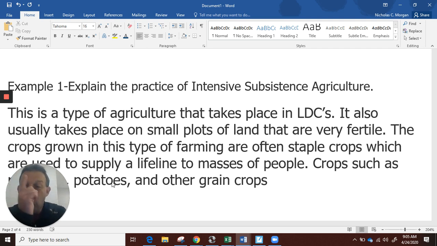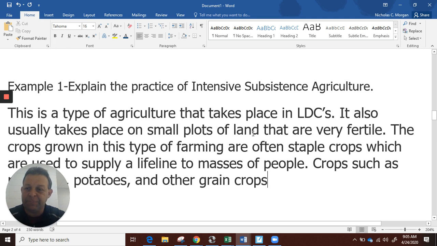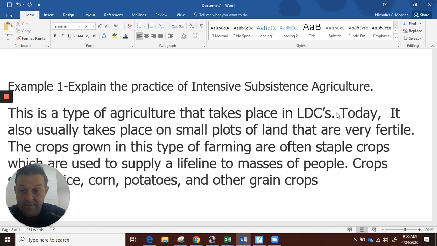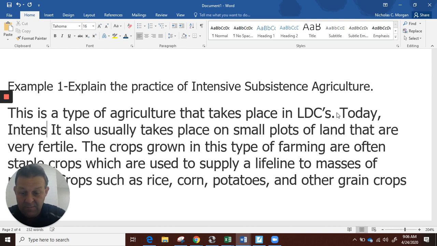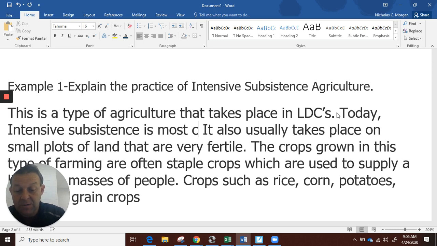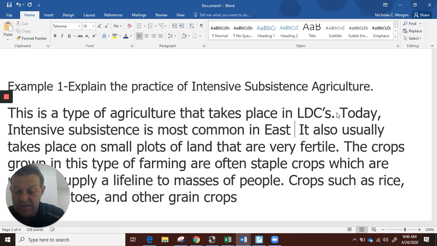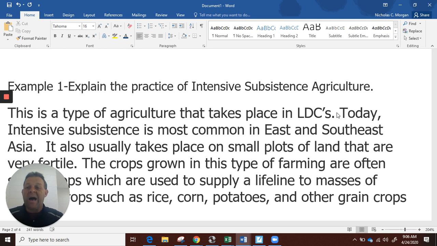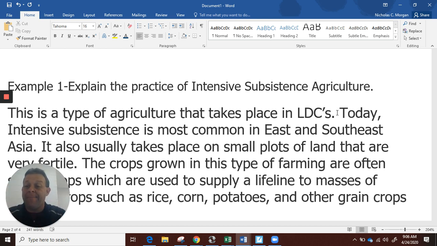So I've said where it takes place, LDCs. But I want to go a step further. I'm looking over mine now, and I'm like, wait a minute. I don't know if that's enough. It takes place in LDCs, but I know more than that. Today, intensive subsistence is most common in East and Southeast Asia. So I have identified not only the type of countries that it is in, LDCs, but today's geographical location. I am covering all my bases here.